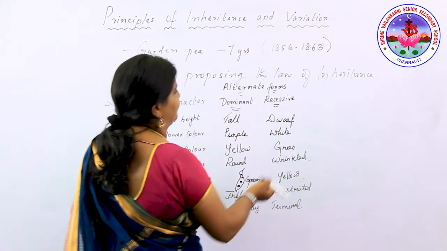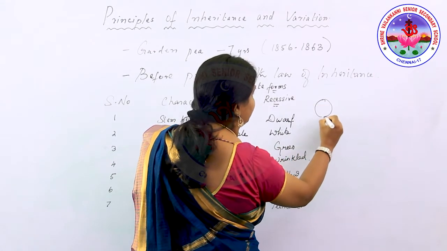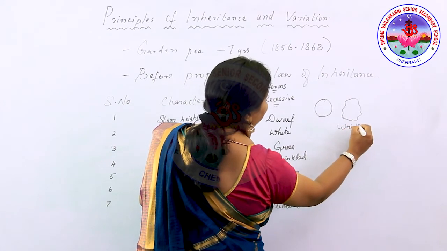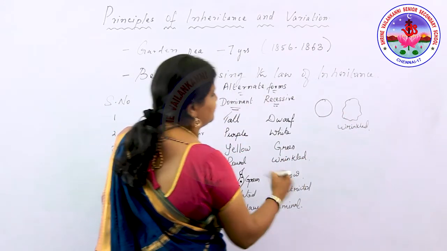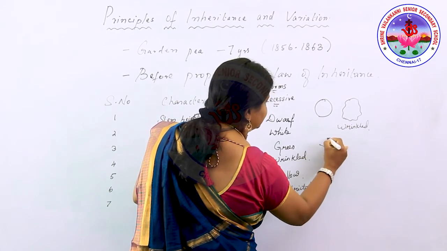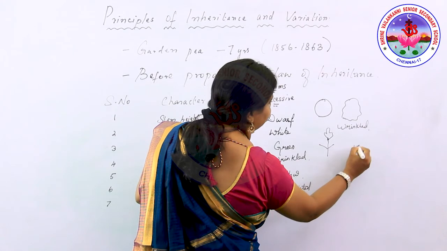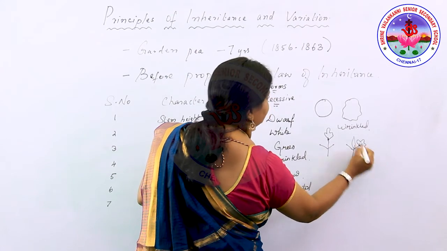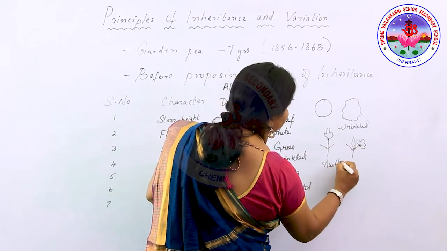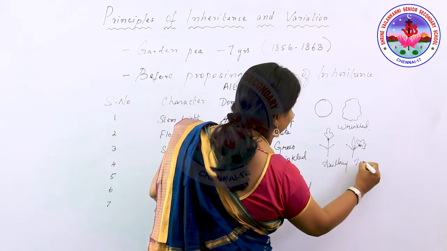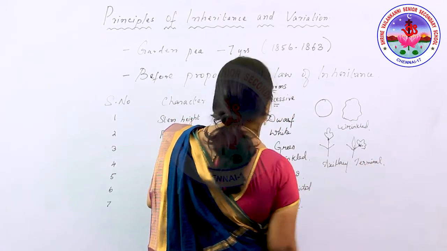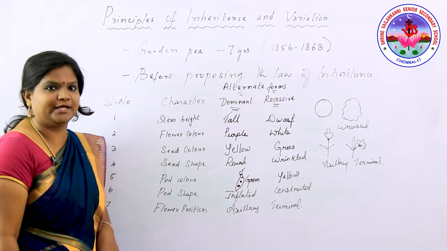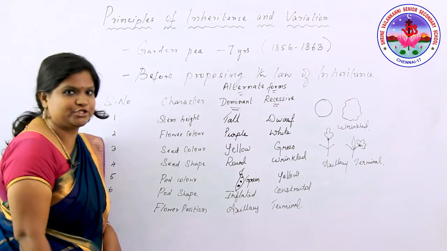Okay, so now the seed shape. If it is a perfect round shape, this is round, and this one will be the wrinkled one. And next, based on the flower position, this will be the axillary position. If the flower is the terminal one, this will be the terminal one. So this is based on the axillary and terminal position of the flower, where it is actually located in the plant. So these are the 7 important characteristic features where he performed the experiment. Kindly make a note of the tabulations.